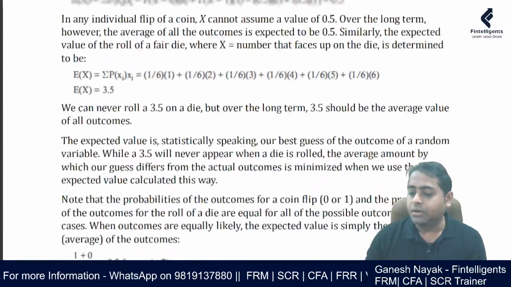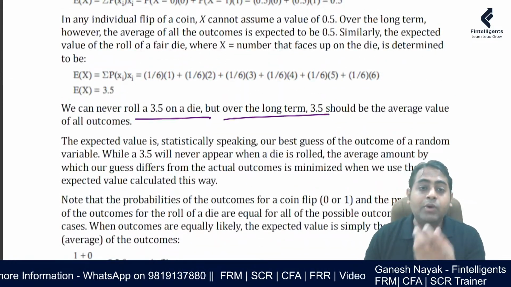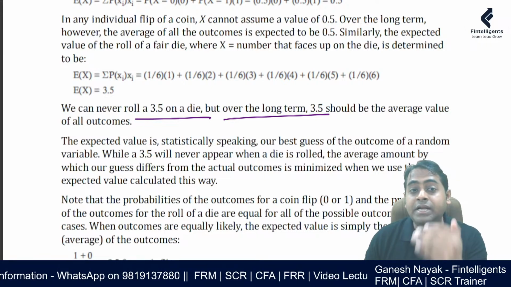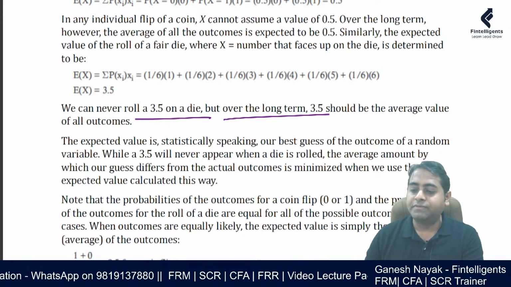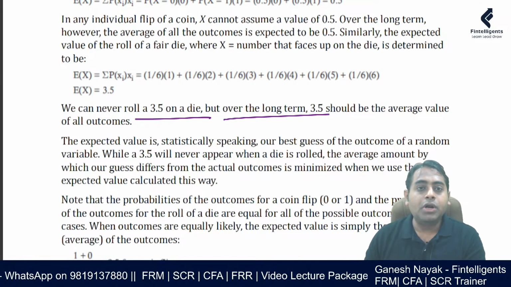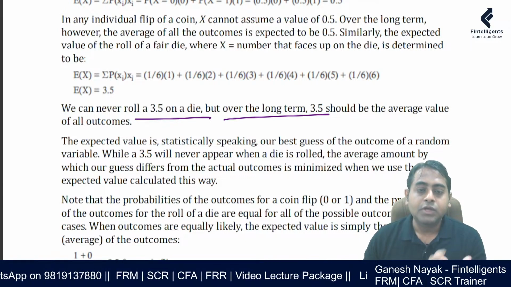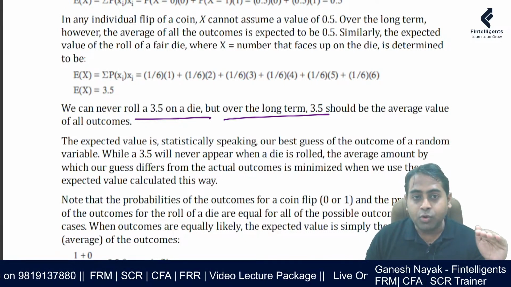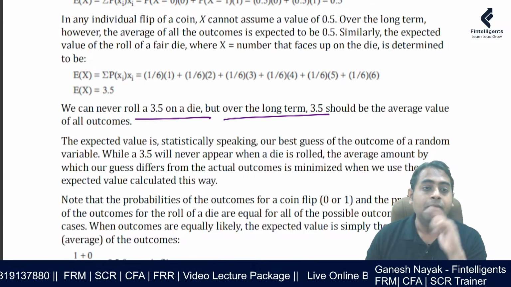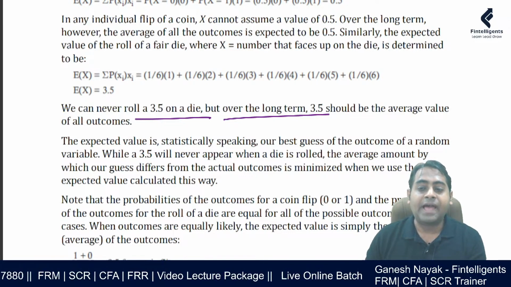The concept that when you calculate expectation, you actually don't get that number in real life. So what is the expectation when you're rolling a die? 3.5. But when you roll a die, you actually don't get 3.5. So that also should be clear, that when I keep on rolling the die for a long period of time, then my answer is going to be closer to that average.